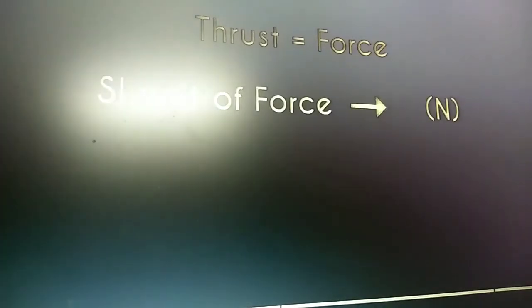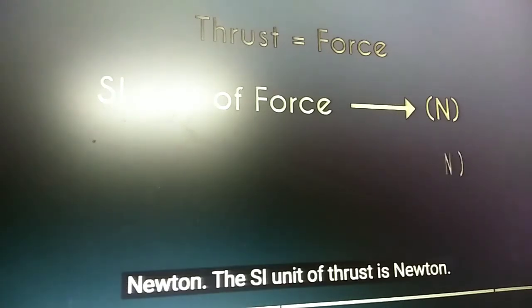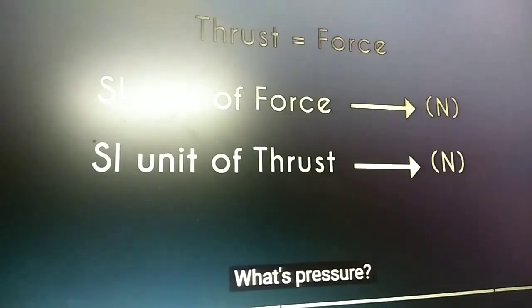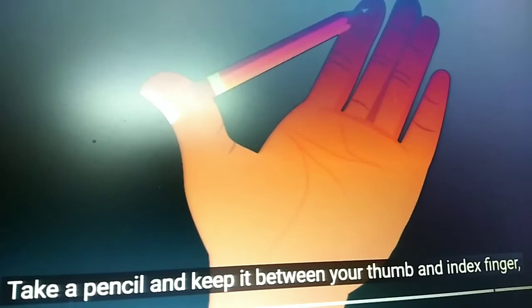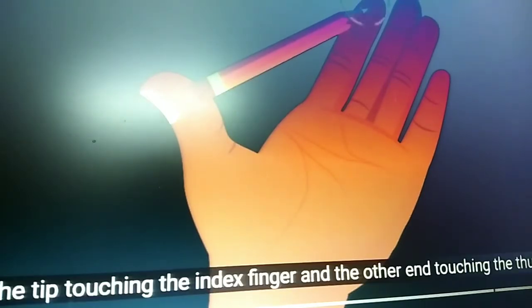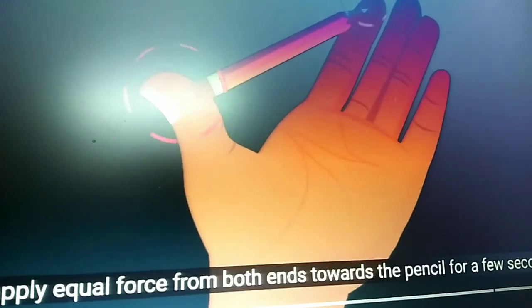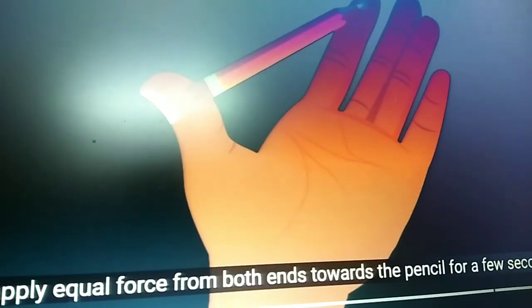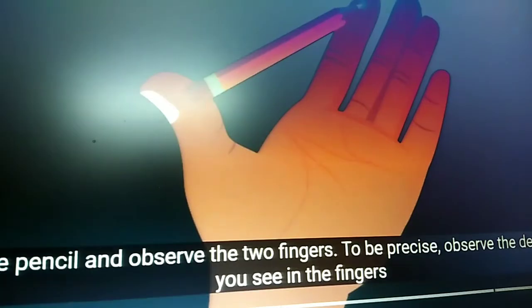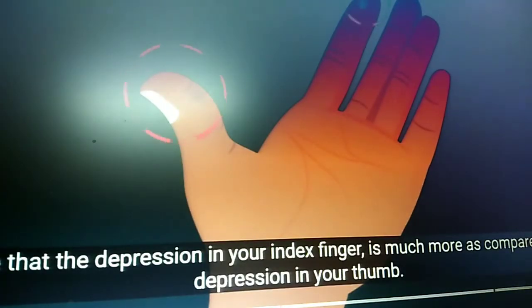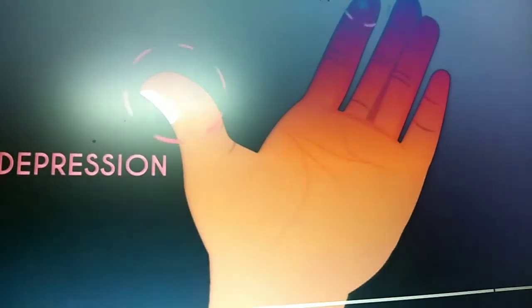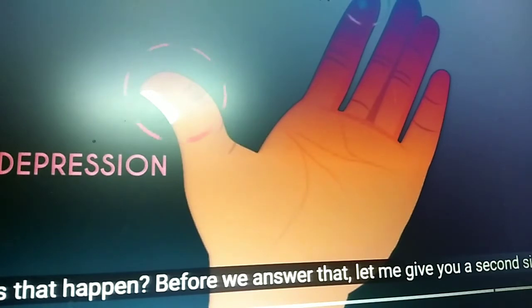Now, when you are sitting on the sofa also, a depression occurs. What is pressure? Mathematically, thrust by area. Now press a pencil with your forefinger and the thumb. Observe the depression on the thumb and the forefinger. You can observe a deeper depression in the forefinger rather than the thumb; the index finger has a deeper depression than the thumb.